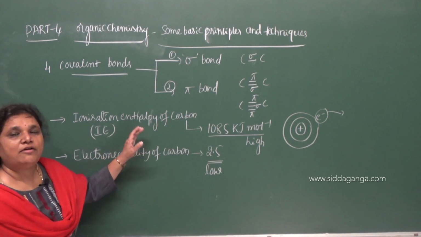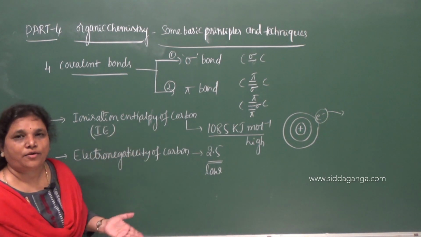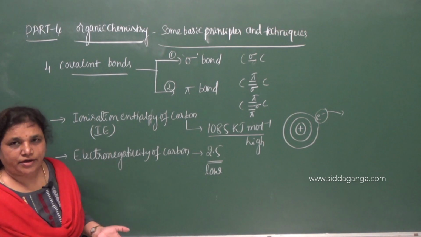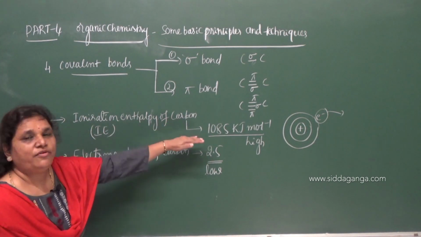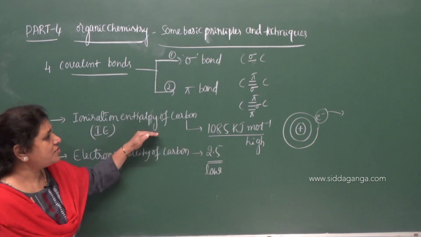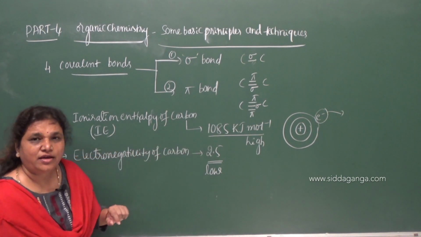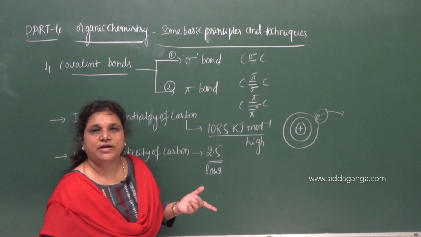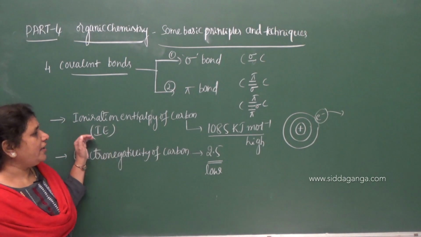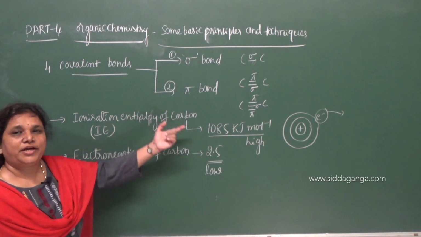An atom which can lose an electron and form a cation must have a very low ionization enthalpy. If the ionization value is low, then only can we easily remove an electron and easily form the respective cation. And what about the electron gain enthalpy of an electronegative atom?